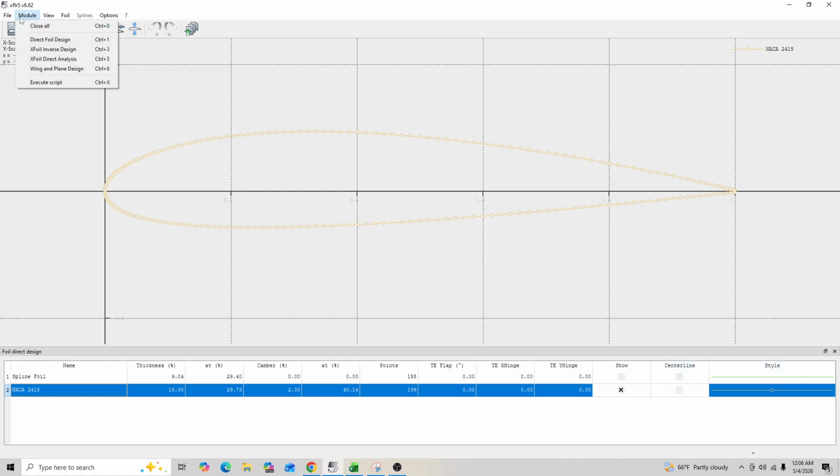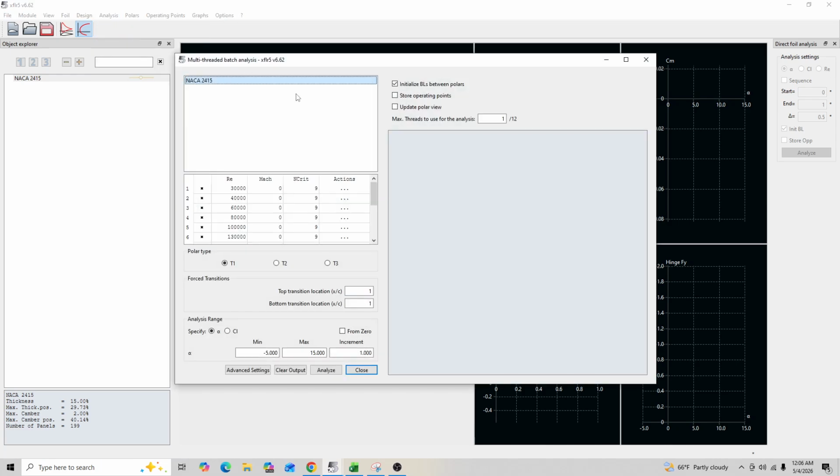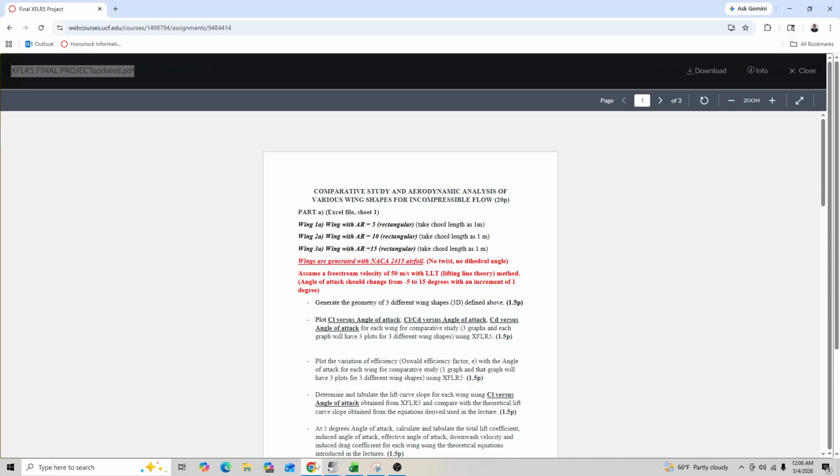Okay, next we will go to Module, and go to XFoil Direct Analysis. Then we'll go to Analysis and Batch Analysis. For this, we need to have our Reynolds number.